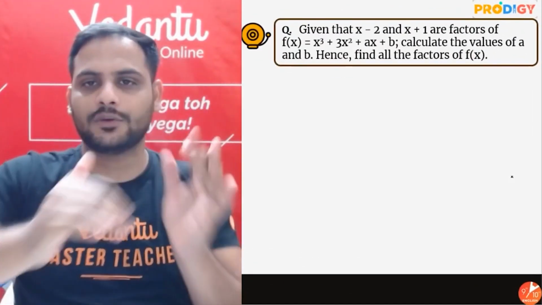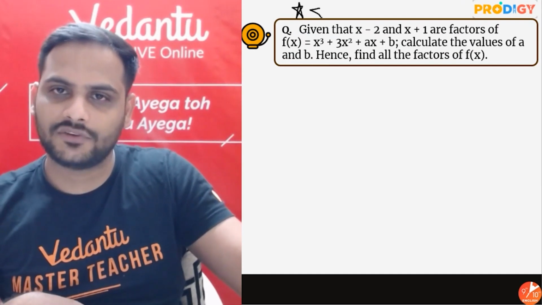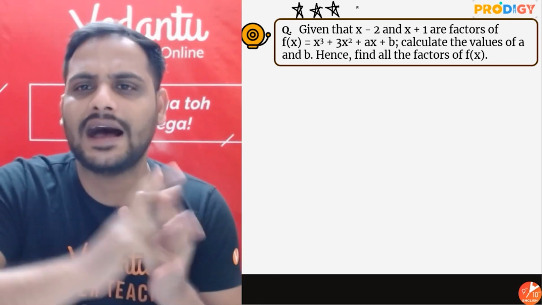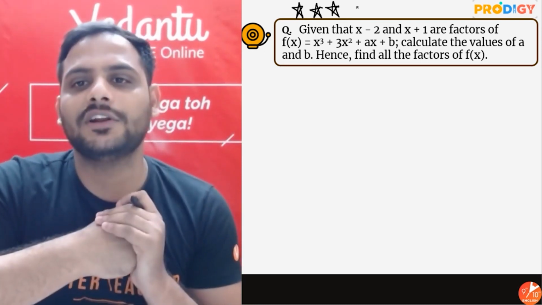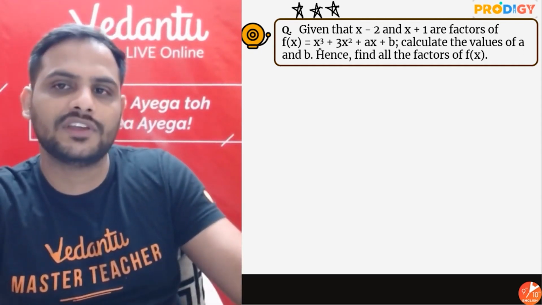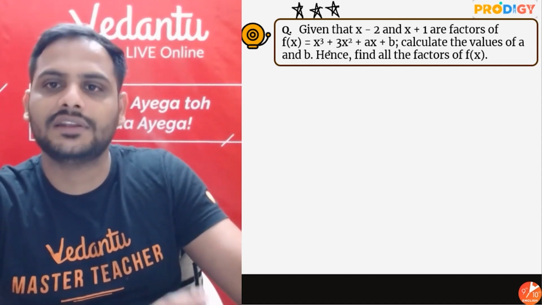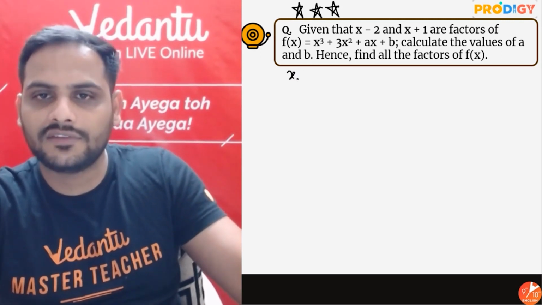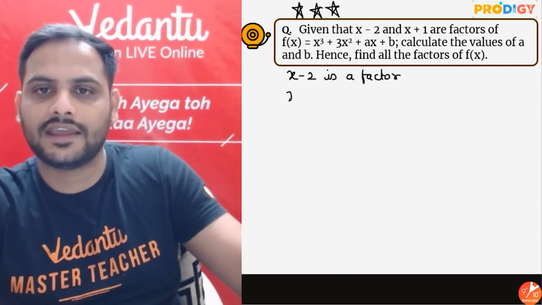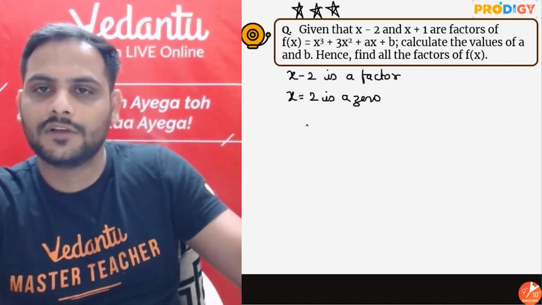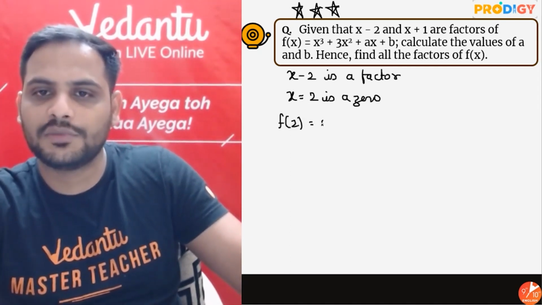Now, once we have solved questions like this, this is our star question. Yes or no? This is our star question. What it says: given that x minus 2 and x plus 1 are the factors of this, calculate the values of a and b, hence find all the factors. So if x minus 2 is a factor of f of x, I can say x minus 2 equal to 0, x equal to 2 is a 0. That means f of 2 must be equal to 0.